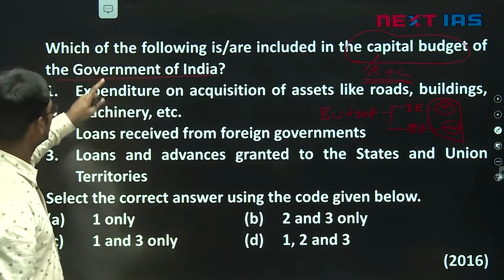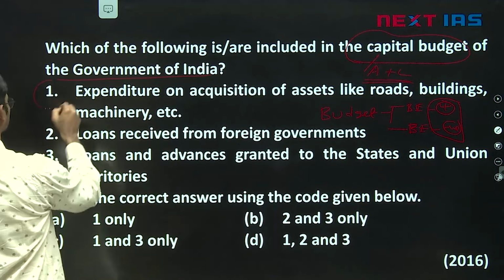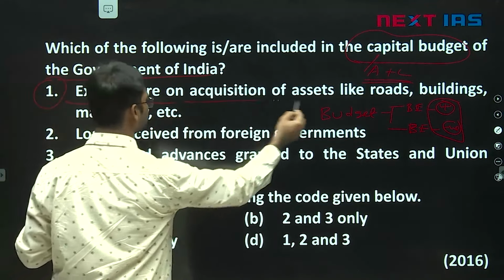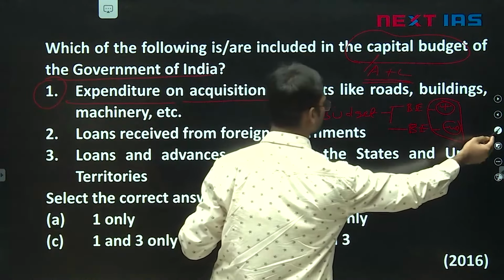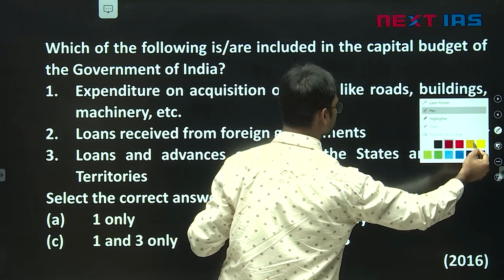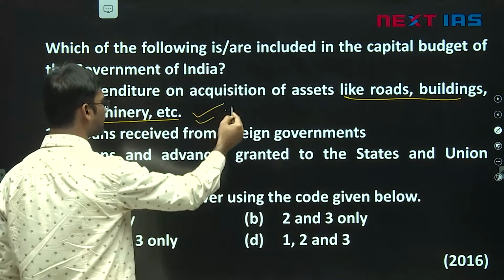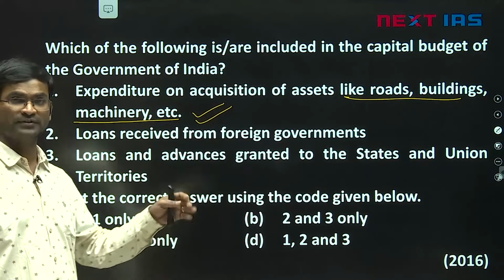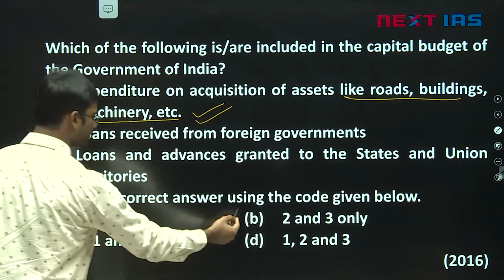Now see, which of the following are included as part of the capital budget? First option, expenditure on acquisition of assets like roads, buildings, machinery. Yes, it is a part of the capital budget because assets are created. So one is correct.